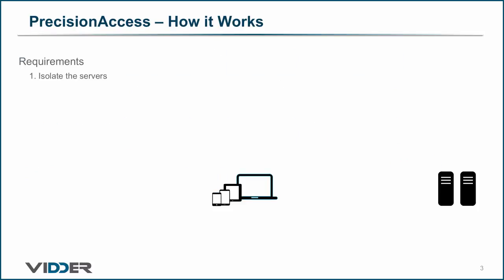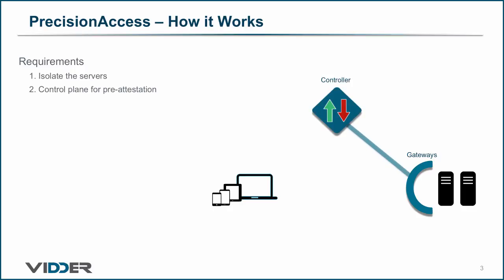The requirements for this methodology are: 1. Isolate the servers. We do that with gateways that isolate the protected applications from the network. 2. Separate the control plane from the data plane so that we can pre-attest devices before providing access. We do this with a high availability controller. And 3. Only enable authorized users to access the controller. This is done with a thin client and some cryptographic artifacts. Now let's see it in action.